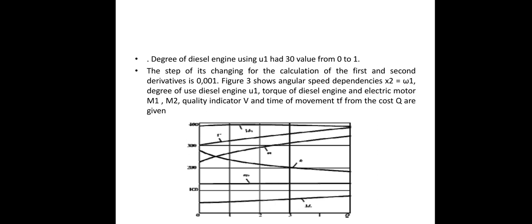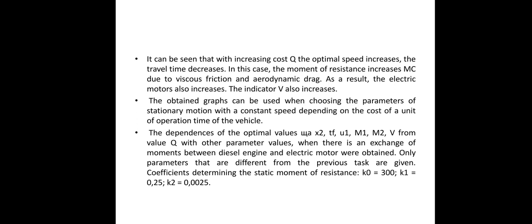The x-axis gives the cost and the y-axis gives the time variation between the two. We have identified in the total cost the speed of the vehicles, and it can be seen that with an increase in the cost q, the optimal speed increases. The travel time decreases, while the moment of resistance Mc increases due to viscous friction and aerodynamic drag. As a result, the power of the electric motors also increases, and v also increases.